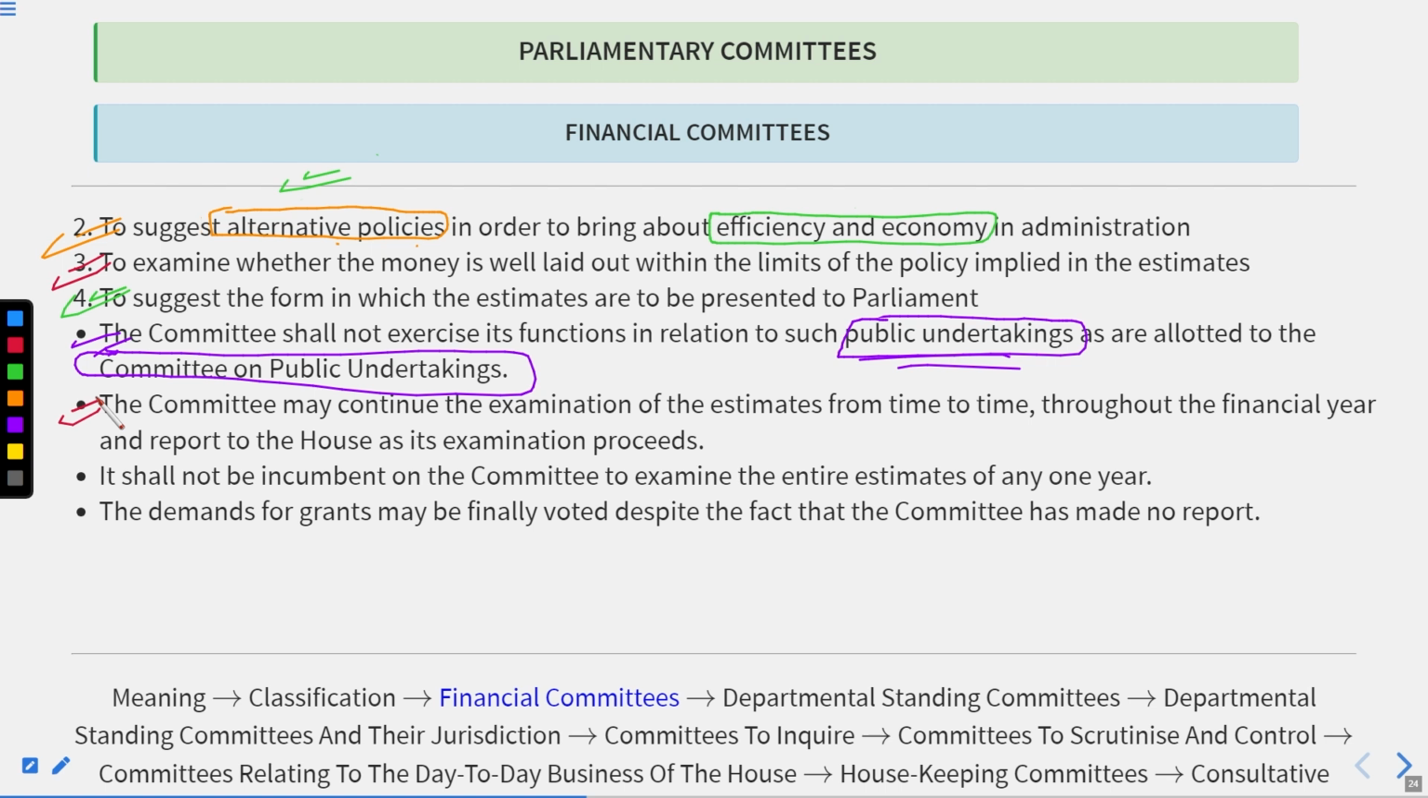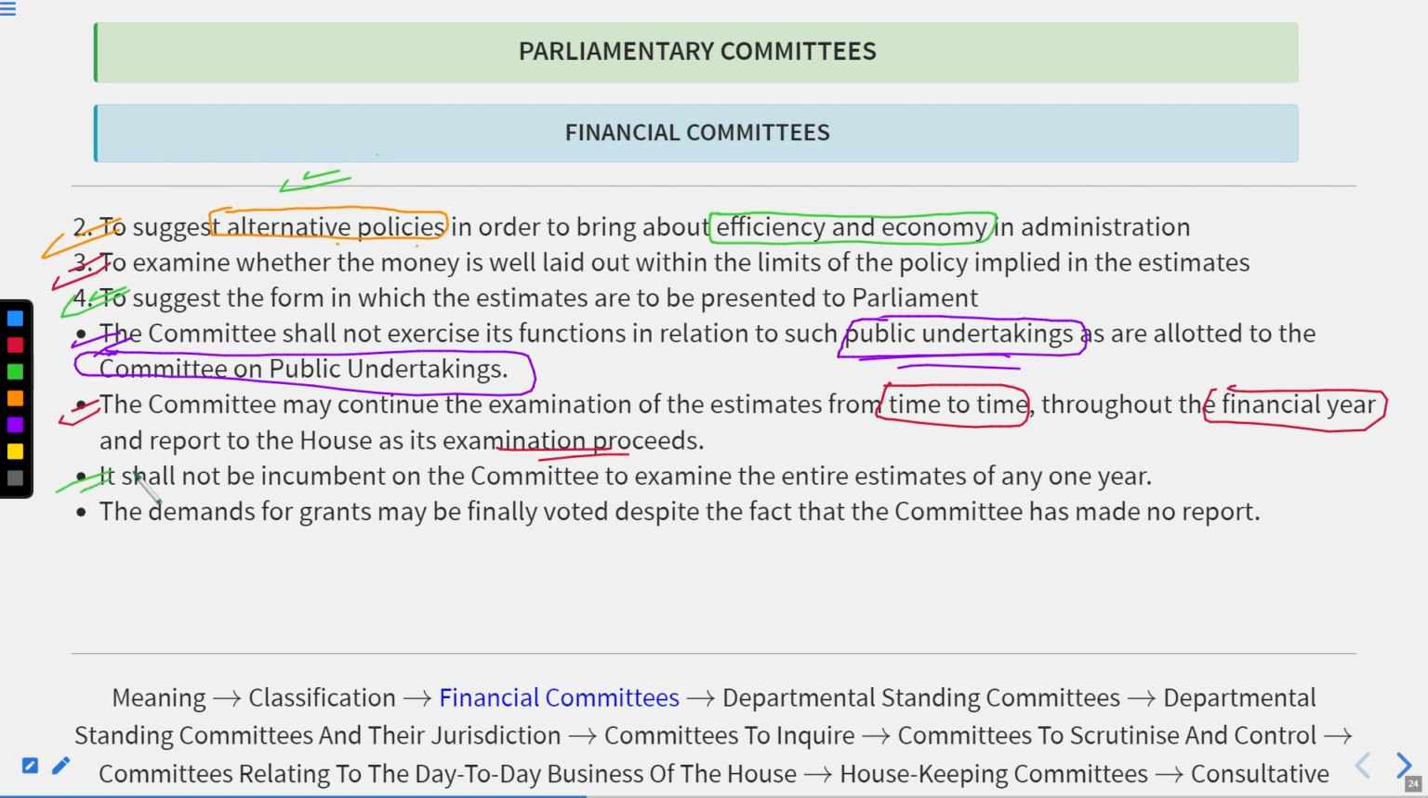The committee may continue the examination of the estimates from time to time, throughout the financial year, and report to the House as its examination proceeds. So it is not a one-time examination. The committee does not examine the estimates only once when the budget is presented. No, they will examine the estimates from time to time throughout the financial year, and whatever they find, they will report to the House as the examination proceeds. So remember this.